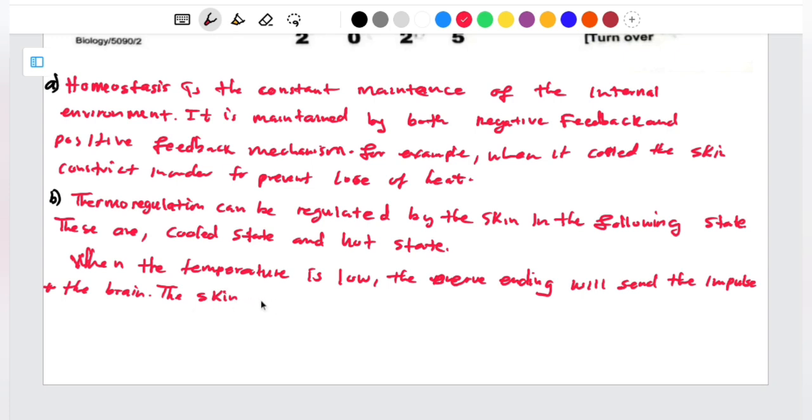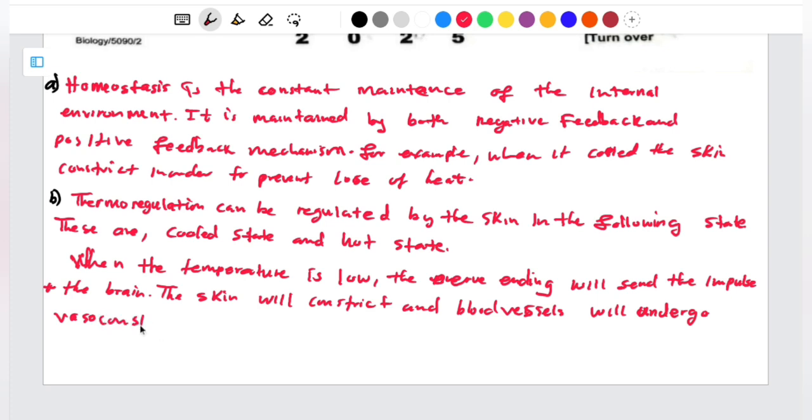The skin will constrict, and blood vessels will undergo vasoconstriction, isn't it? So what does it mean to say vasoconstriction? They won't appear on the surface of the skin. They'll go down beneath the skin, so that there is no loss of heat, since it is cold, isn't it? So the blood vessels are going to undergo vasoconstriction.